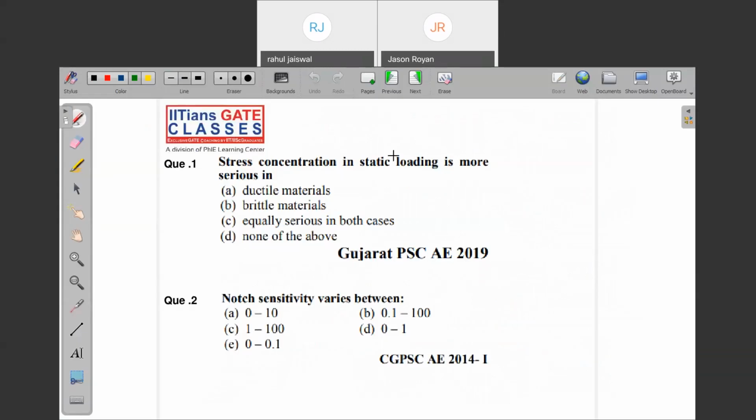Now, let's start. Let me see how much you know about fatigue loading, because I have explained it in the best possible way I can. Fatigue loading condition. Now, if you tell me question number 1, what is the answer? The stress concentration in static loading is more serious.